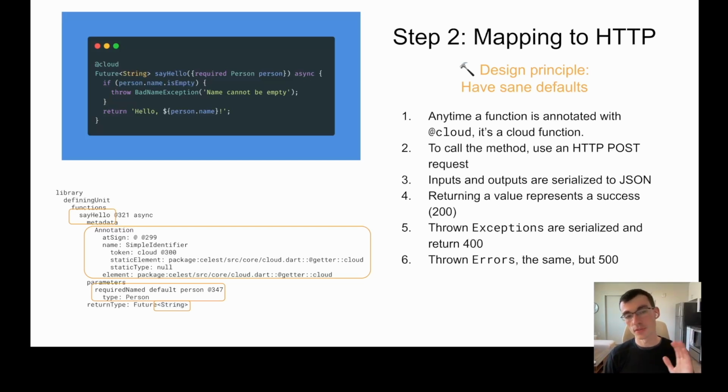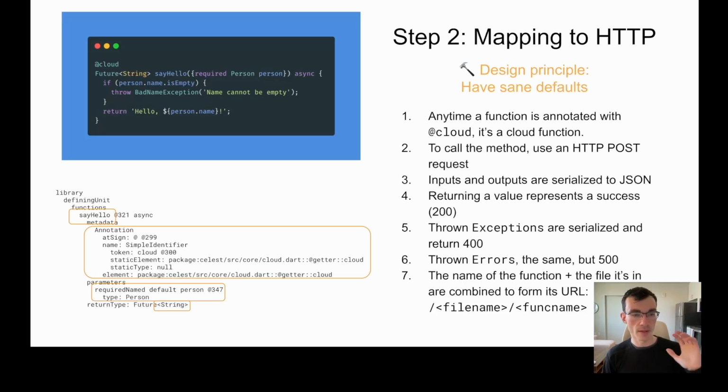Throwing error types, the same, but we're going to return 500 instead. And then we're going to take the name of the function and the name of the file it's in and combine them to form a URL for this. And that's all we need. We've got every part of the HTTP API spec'd out, mapping back to the Dart function, and in a way that's going to work pretty well for just about any Dart function, which I think is cool.